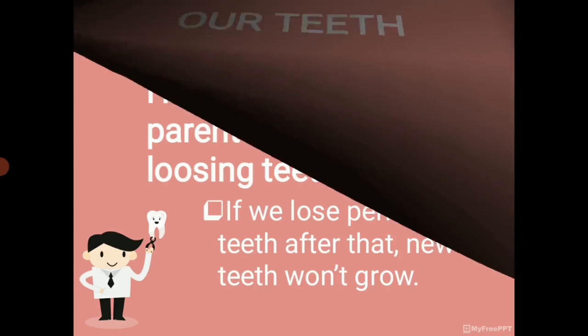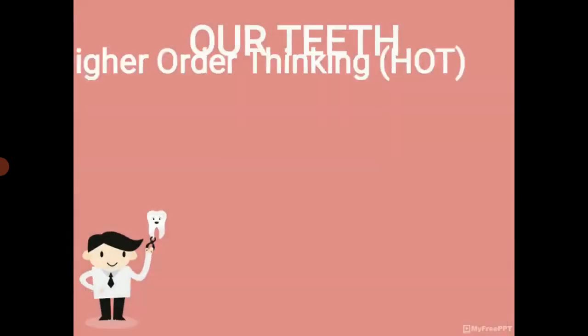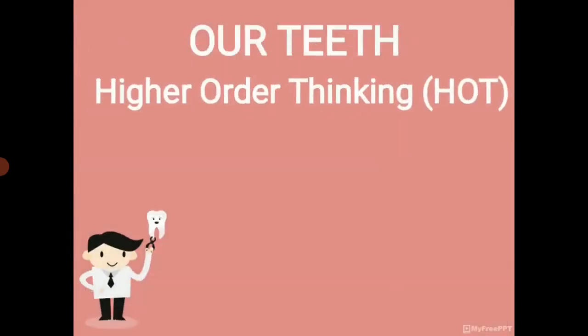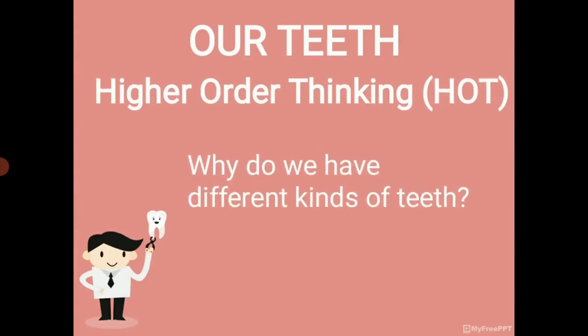Next, Heart's question. Why do we have different kinds of teeth? Do you ever think, what happens if we had only one type of teeth? Do you eat the same type of food every time? No. You eat different kinds of food.